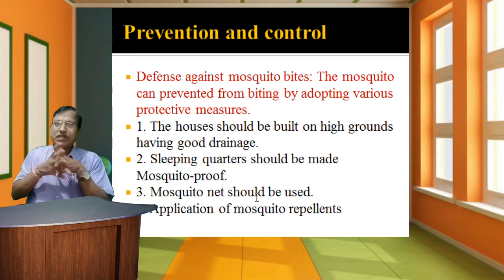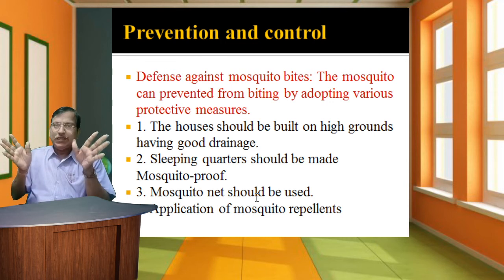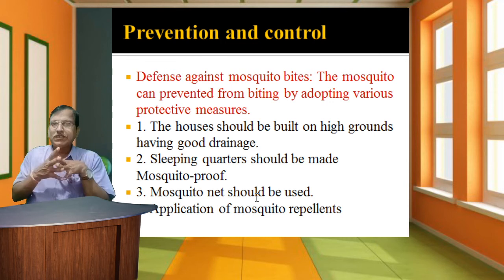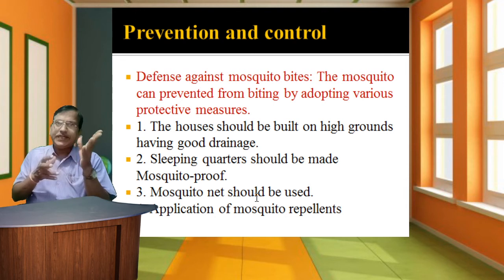Second, sleeping quarters should be made mosquito proof. At night, close the doors and fit wire screens, so that small insects do not enter the houses and affect humans. Third, mosquito nets should be used. Fourth, application of mosquito repellents.